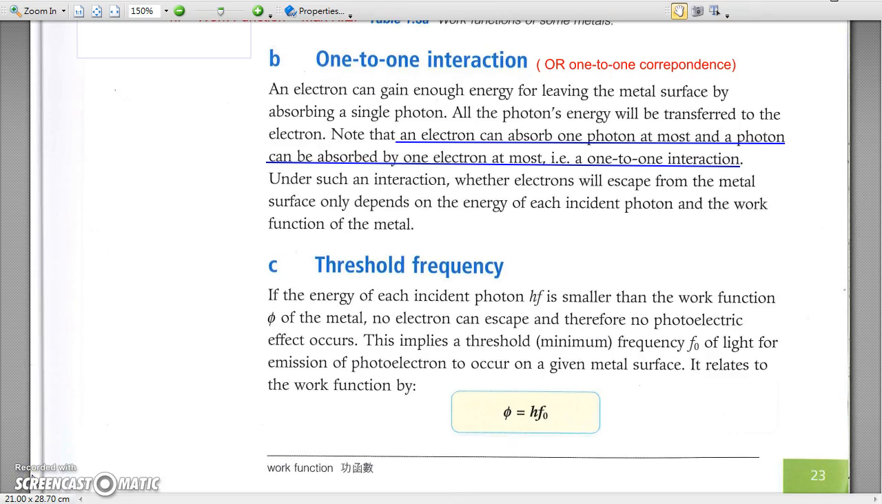C. Threshold frequency. When the energy of a photon is smaller than the work function of the metal surface, the electron just cannot absorb the photon. If the frequency of the incident radiation is exactly the threshold frequency of the metal surface, which can just produce photoemission, then the energy of the incident photon is just the work function of the metal surface, and therefore the work function equals h f_0.